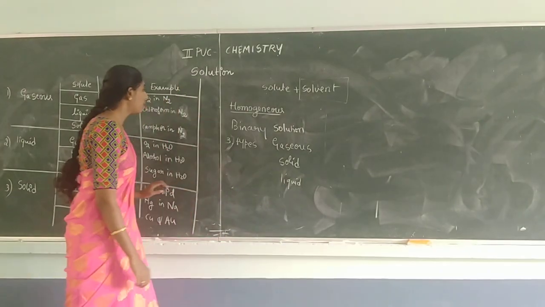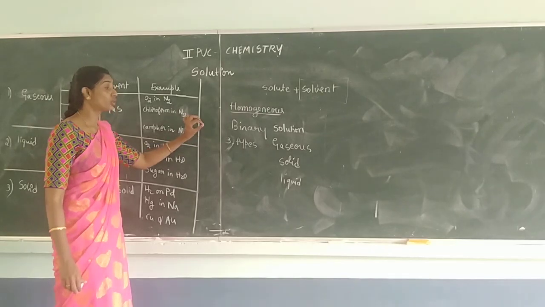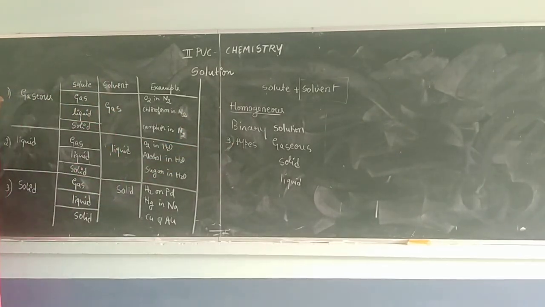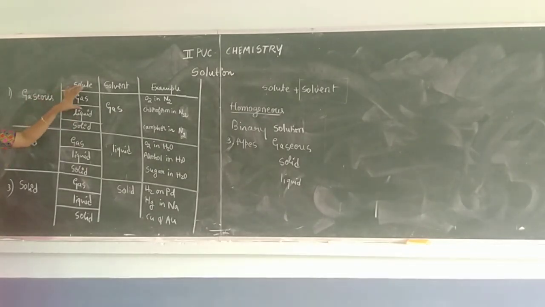Actually, there are 3 types of binary solutions present, and to each type, once again, there are 3 more types of solutions. To the gaseous solution, 3 more possibilities. To the liquid, 3 more possibilities, and to the solid, 3 more possibilities of solutions will be there.